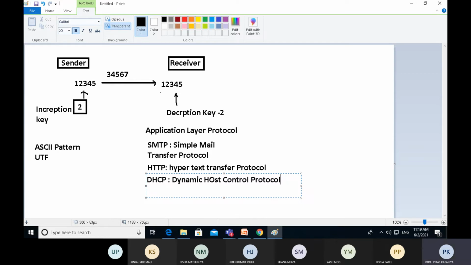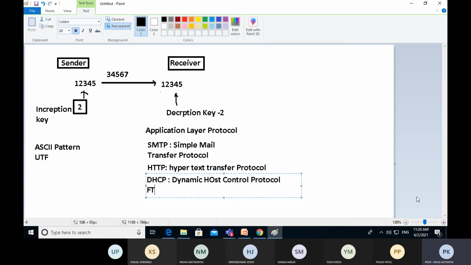So that is the work performed by the DHCP protocol. It is again an application layer protocol which provides protection and security to our system. Hackers belonging to some other network cannot access my network or my node directly, because each and every booting time it will change the IP address.